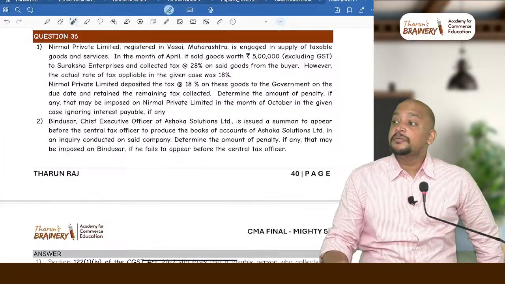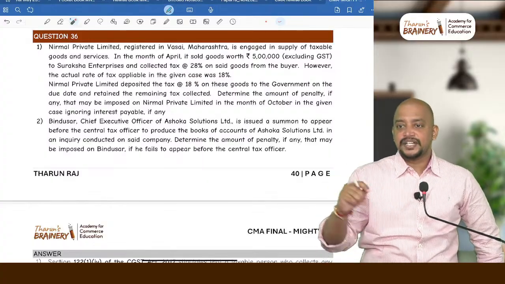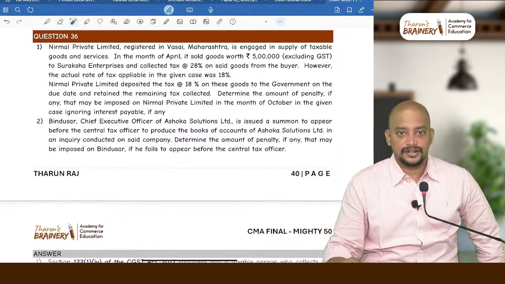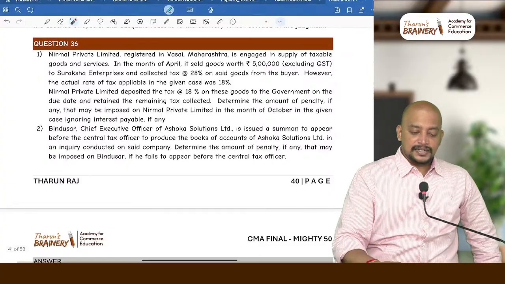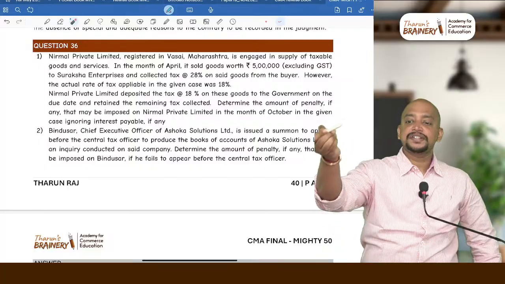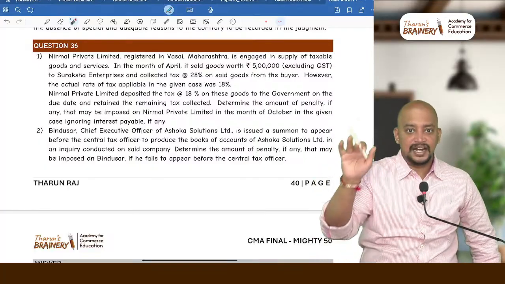And what is the minimum imprisonment? See, this is up to 5 years. What is the minimum imprisonment? 6 months, meaning between 6 months to 5 years, any period can be imposed as imprisonment. Okay. Next, question number 36. The previous question was on offences, imprisonment, and arrest related provisions.